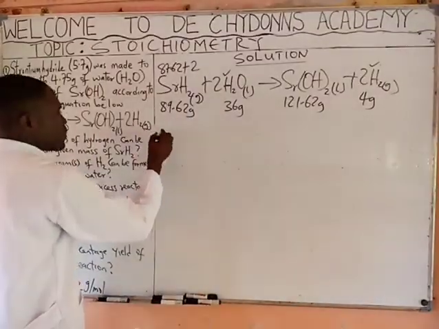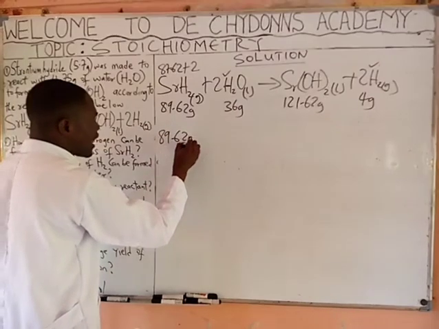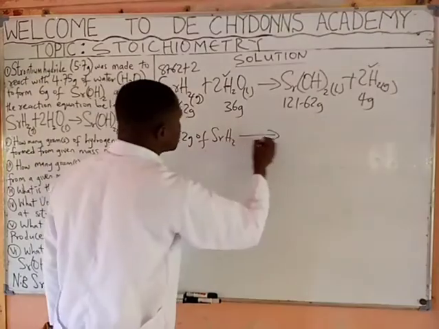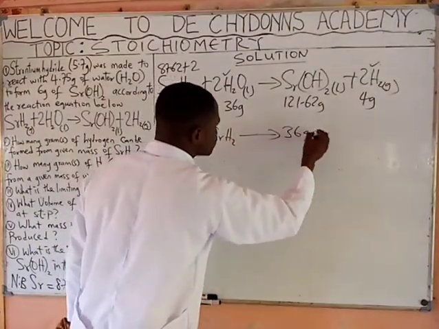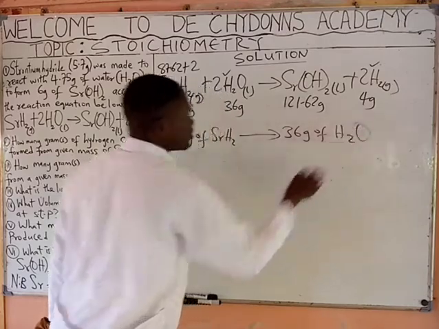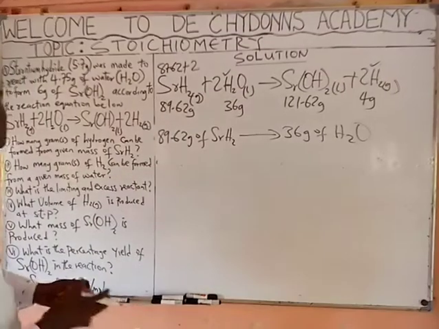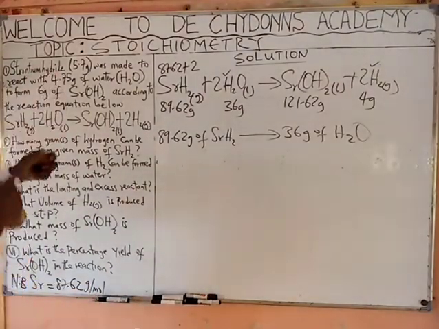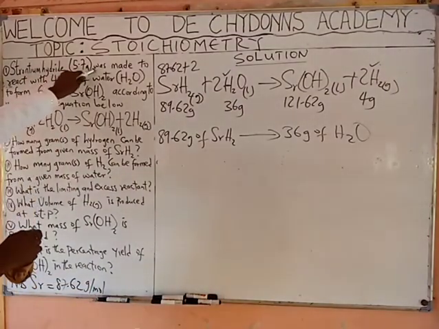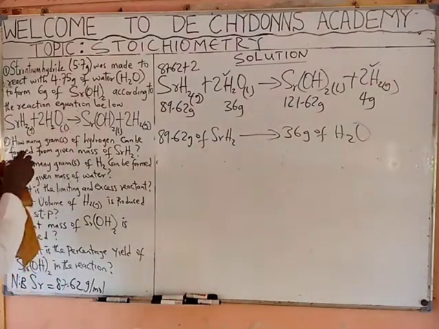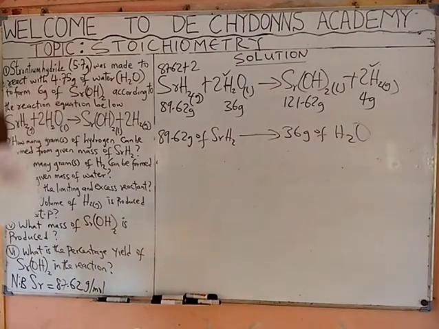You see that it's 89.62 grams of strontium hydride reacted with 36 grams of water. The implication of it is that since they say 5.7 gram was made to react with 4.75 gram of water, that is, strontium hydride was 5.7 gram in the equation, then the water is 4.75 gram.